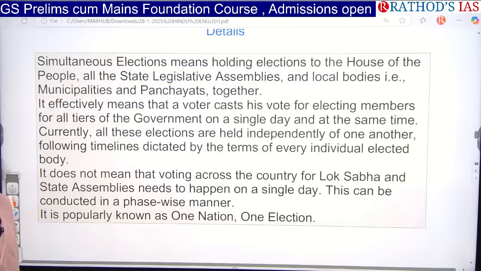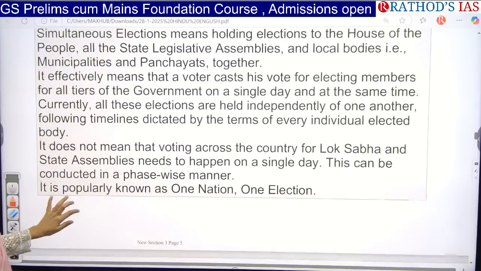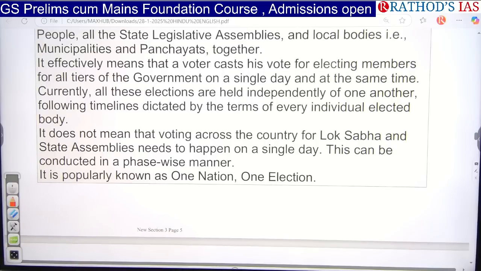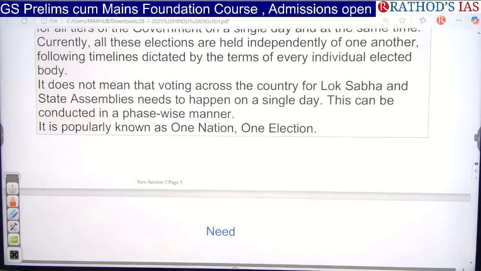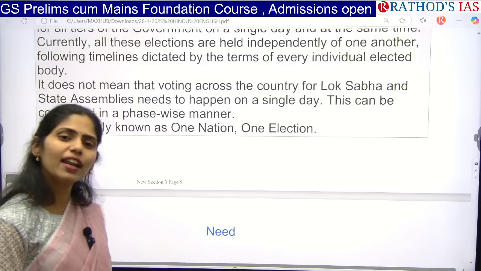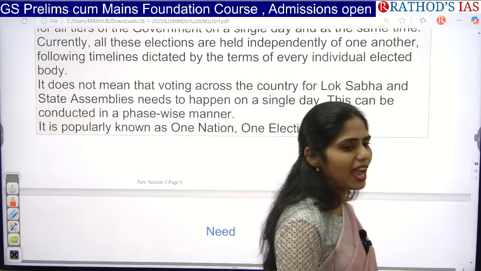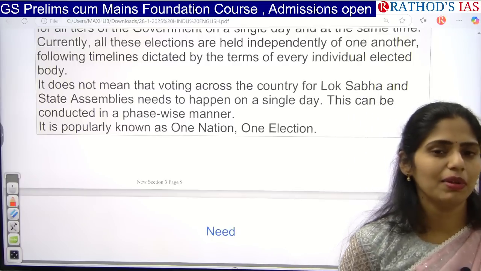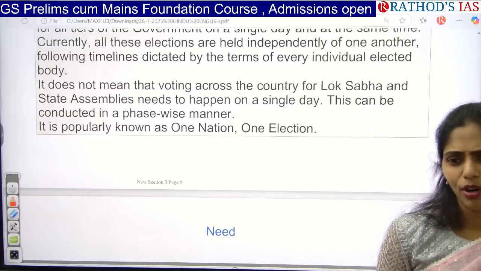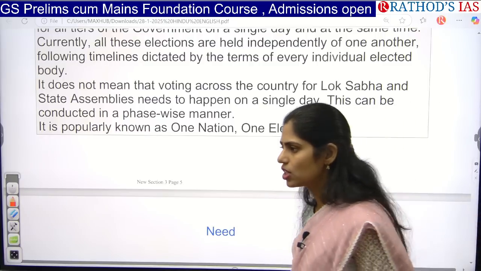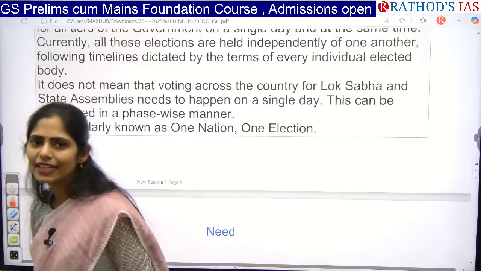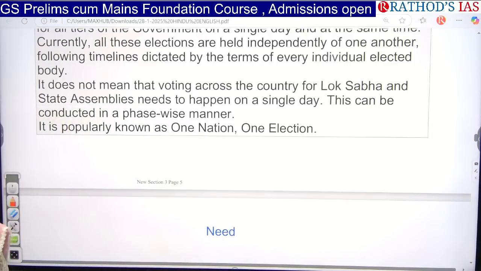And currently all these elections are held independently of one another, and we elect them at different times. That is happening in our country. Because of that, they propose this concept of One Nation, One Election, so that voter turnout will also be increased. For example, if I have to visit my village twice, I may visit only one time and skip voting the other time. So voter turnout will be decreased. Actually, one important problem in our country is voter turnout. It is only about 60 to 70 percent.